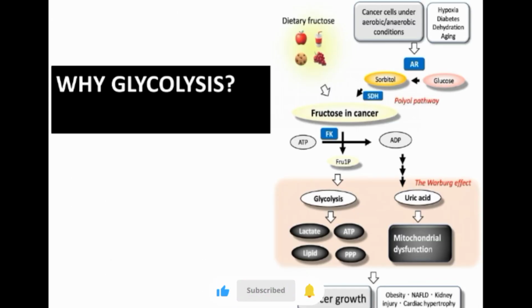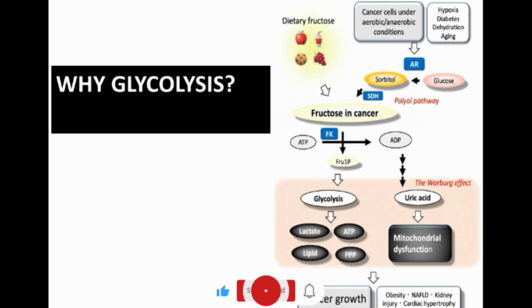So now let us discuss why glycolysis. In this picture, fructose can enter the body through two main systems. The exogenous system involves dietary sources like fruits, juices, cookies and sugary foods, while in the endogenous system inside the body, under conditions like hypoxia, diabetes, dehydration or aging, glucose can be converted into sorbitol and then into fructose through the polyol pathway.